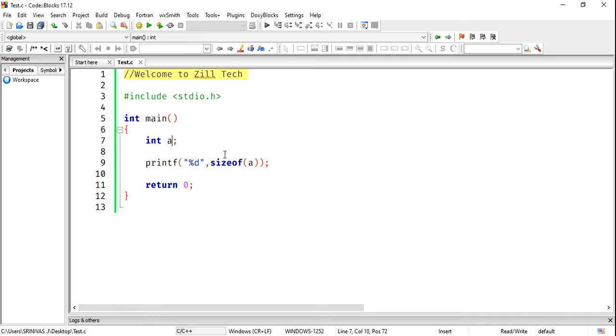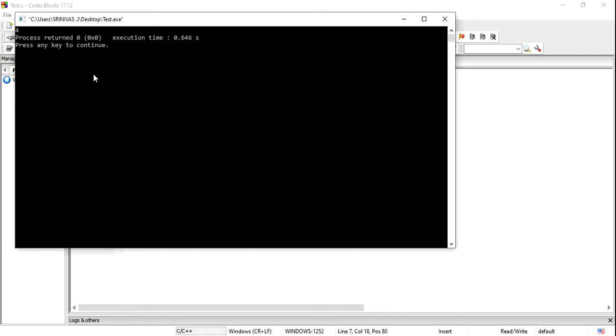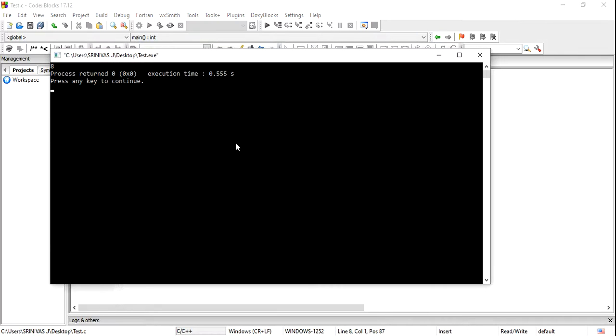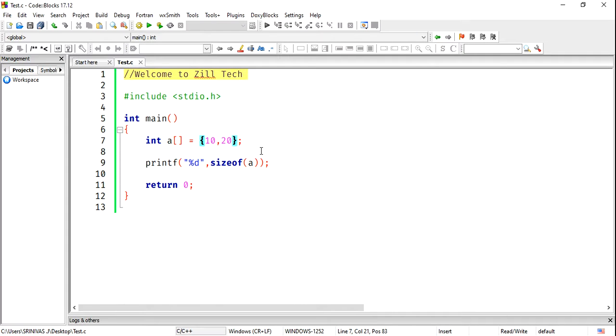Suppose it is an array, then we need to represent it like this. If the array contains only one element, the size is fixed, similar to int a equals 10. See, only 4. If I include one more variable, 10 and 20, now 2 memories, that is 4 and 4, total 8. If I have 3 variables, 10, 20, 30, 4 plus 4 plus 4, totally 12.